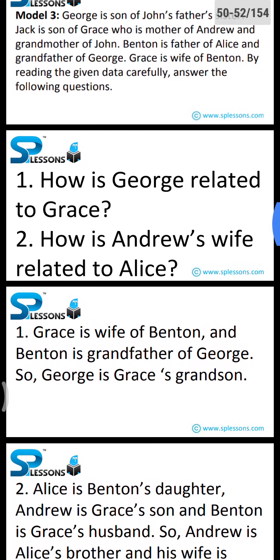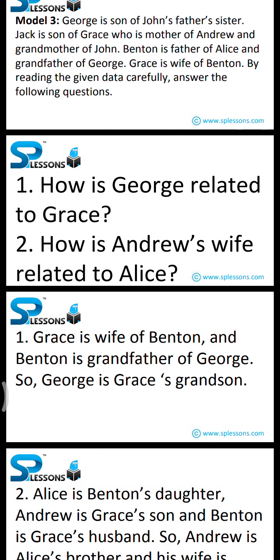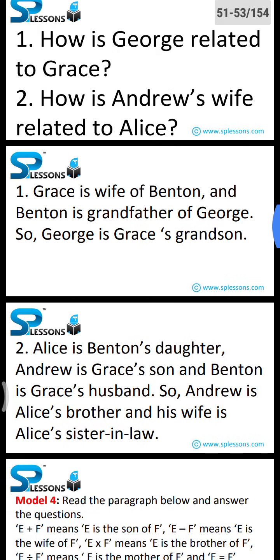So before answering these types of questions, read the given data very carefully. Sometimes there is a chance of the question being misleading. So just be careful while answering these tricky blood relations questions, especially those involving father, son, son's father, great grandfather. These types of questions may sometimes lead to wrong conclusions from the aspirant's side. So be careful. The fourth model.